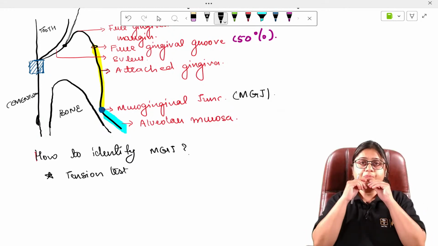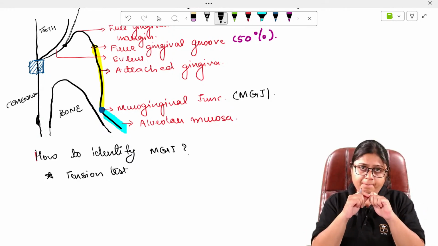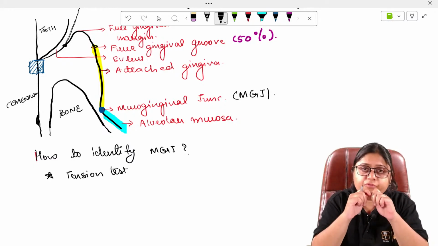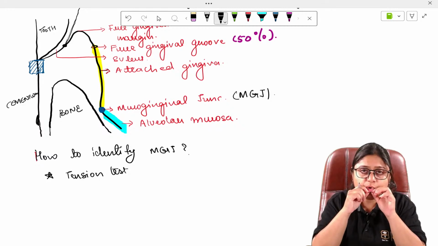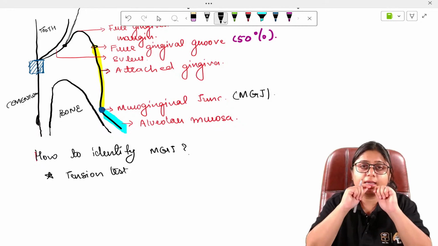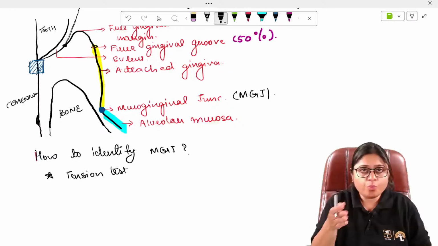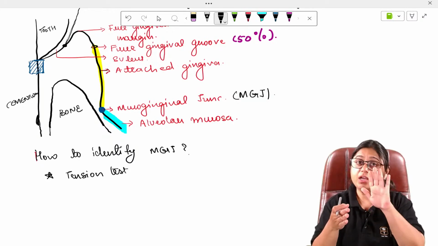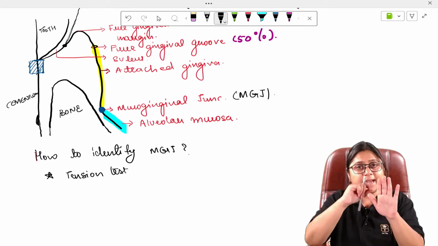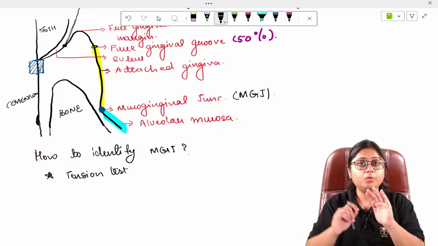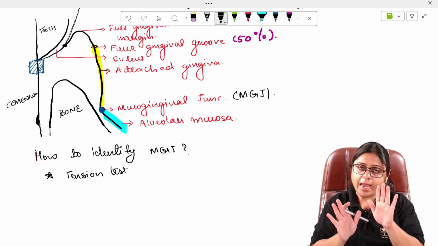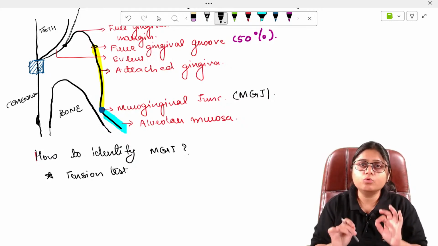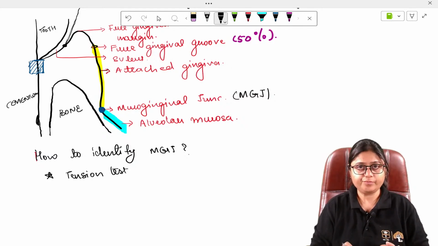What we do is move the lip outwards and forwards. We just protrude the lip and move it outwards and forward in this way. The attached gingiva is firm, so that line, that junction between the mobile and the immobile gingiva and mucosa, is called the mucogingival junction.